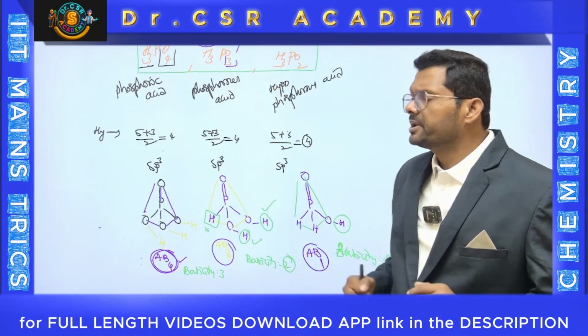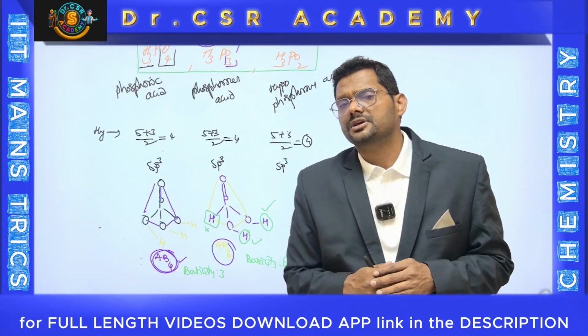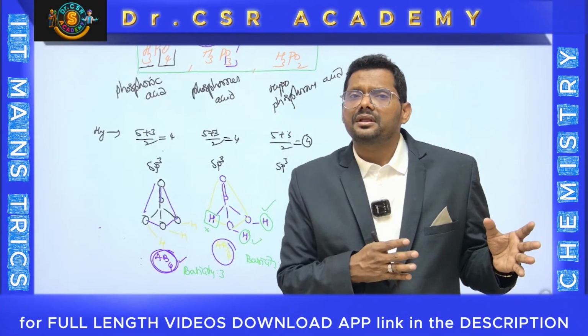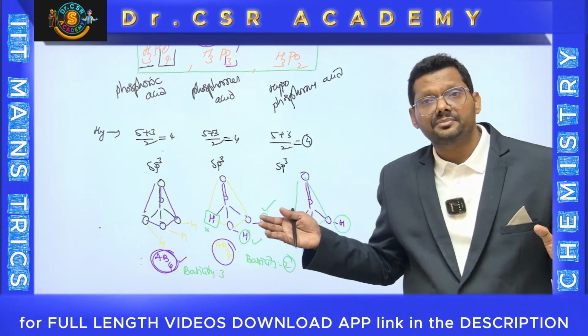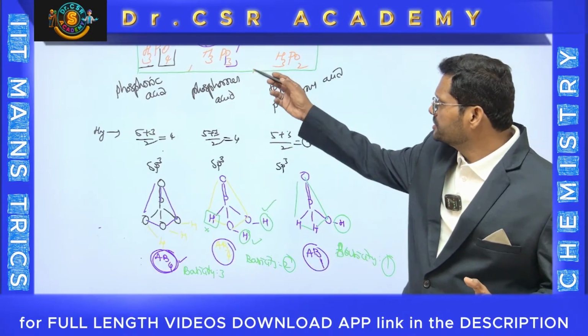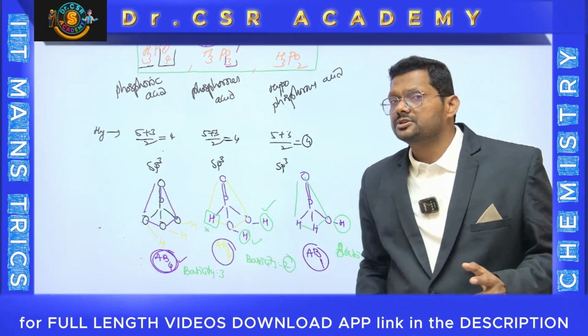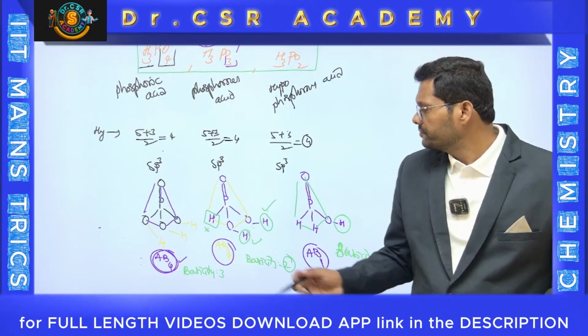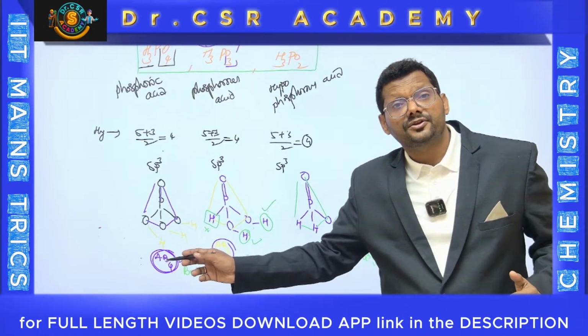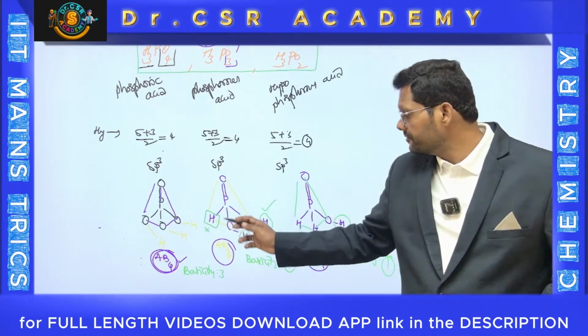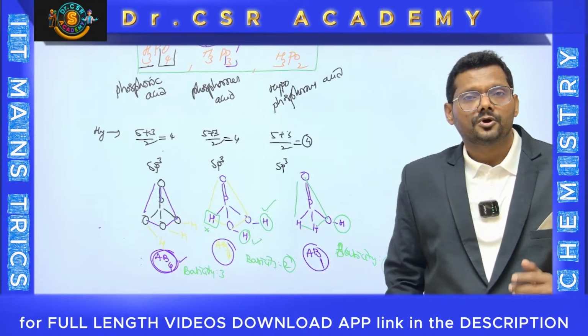While coming to H3PO3, the hydrogens present on the oxygen can release. The hydrogens present on the central atom can't release. Here in H3PO3, only 2 hydrogens are present on the oxygen, so they can be releasable protons. One of the hydrogens is directly connected to phosphorus, so it can't be released. Therefore, basicity becomes 2. Hope you understood.